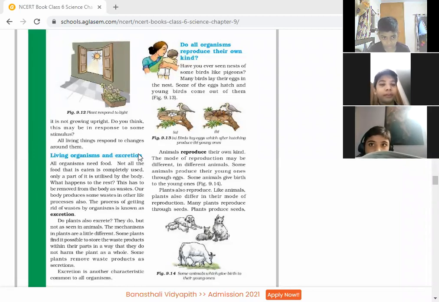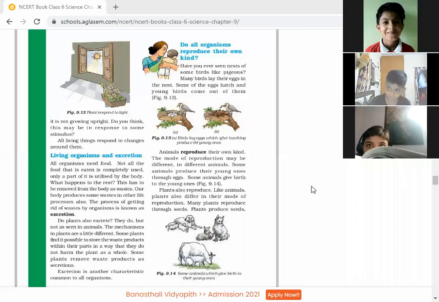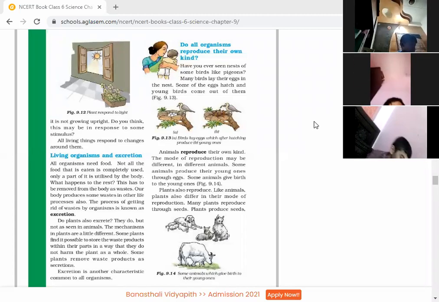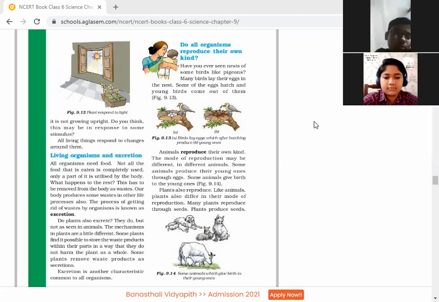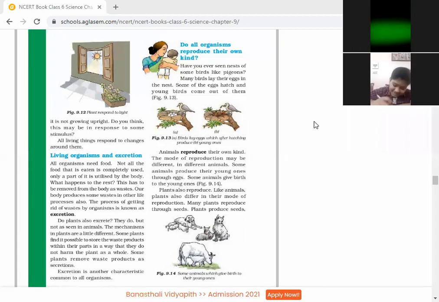Living organisms and excretion. All organisms need food. Not all the food that is eaten is completely used. Only a part of it is utilized by the body. What happens to the rest? This has to be removed from the body as waste. Our body produces some waste in other life processes also. The process of getting rid of wastes by organisms is known as excretion.